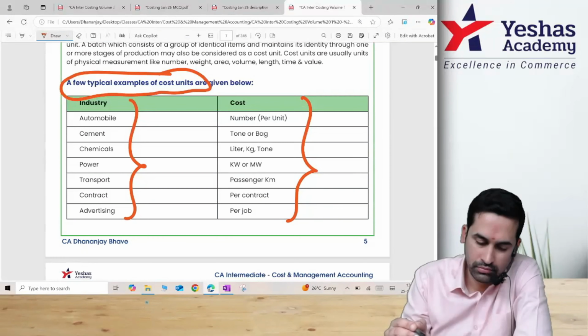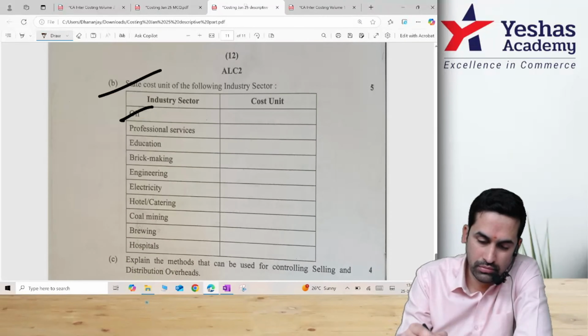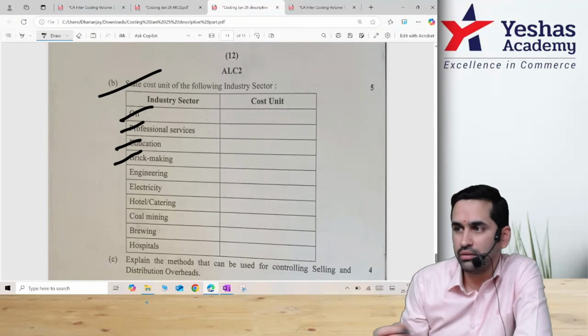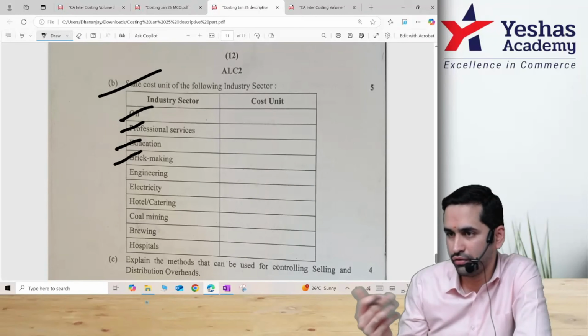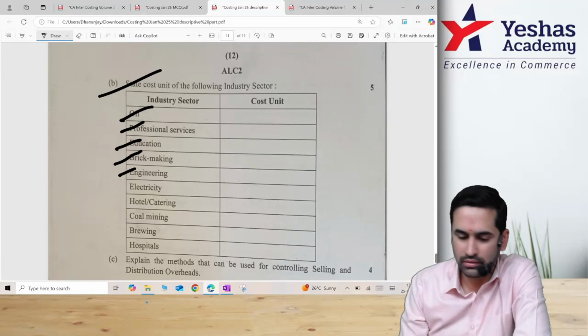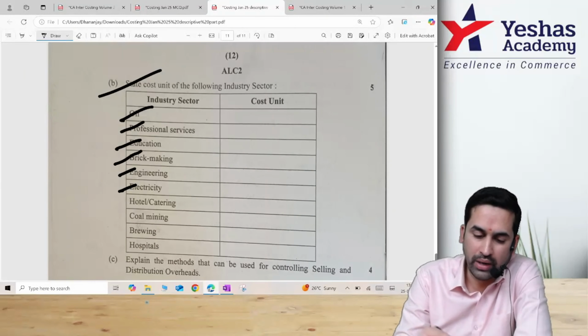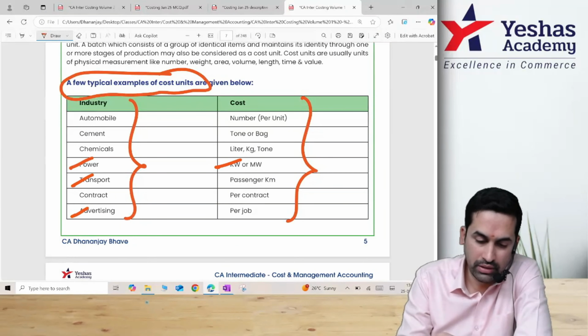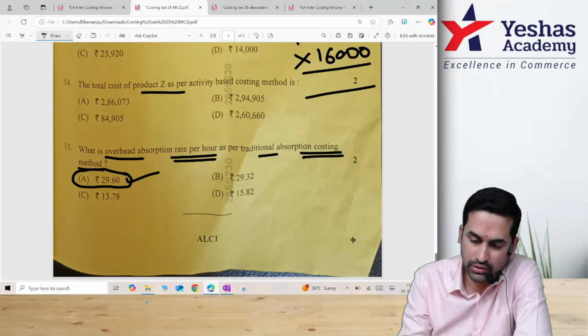Oil, this way; professional service per client, education per student, brick making per brick or per batch of bricks if you do it together, engineering will be per project, correct, electricity per kilowatt, transportation, advertising, you had a lot.